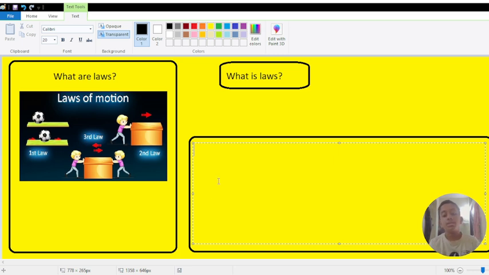But in today's class, I'm going to explain the whole laws chapter. First, we will talk about the first law of motion.